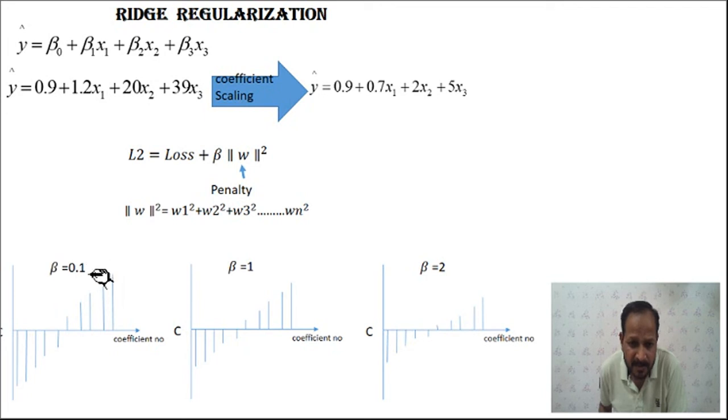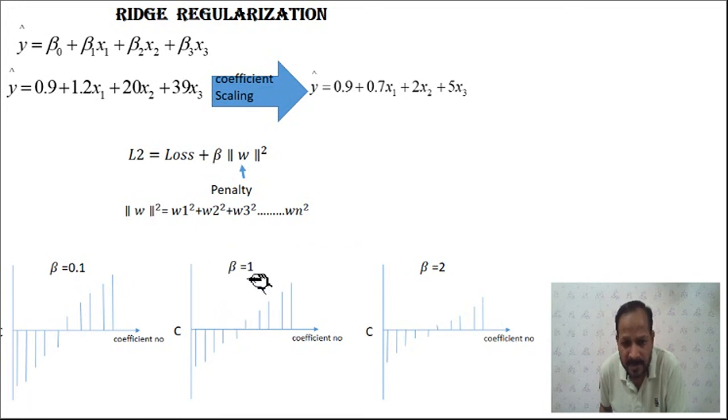So when beta equals 0.1, if you increase the value of beta, the value of the function goes down, the parameters decrease, and the values of the weights go down.